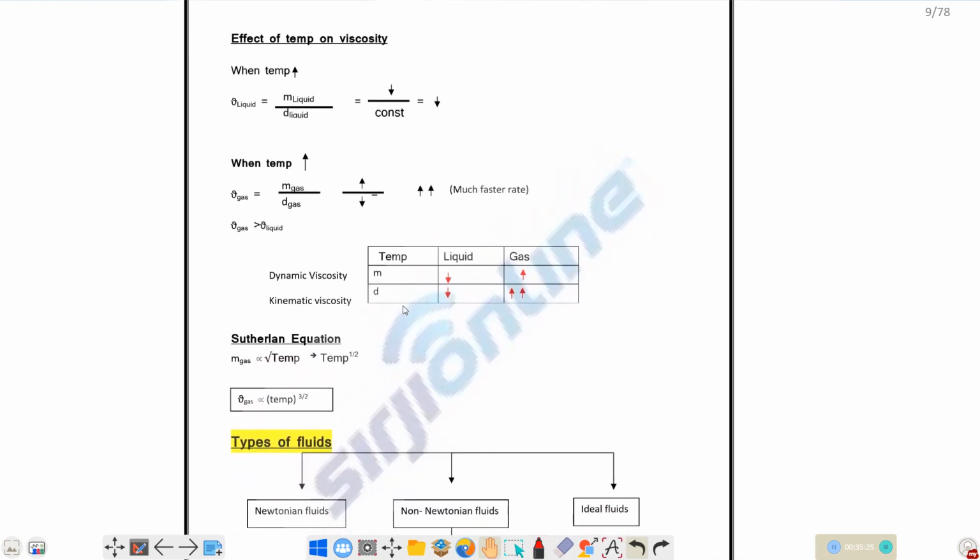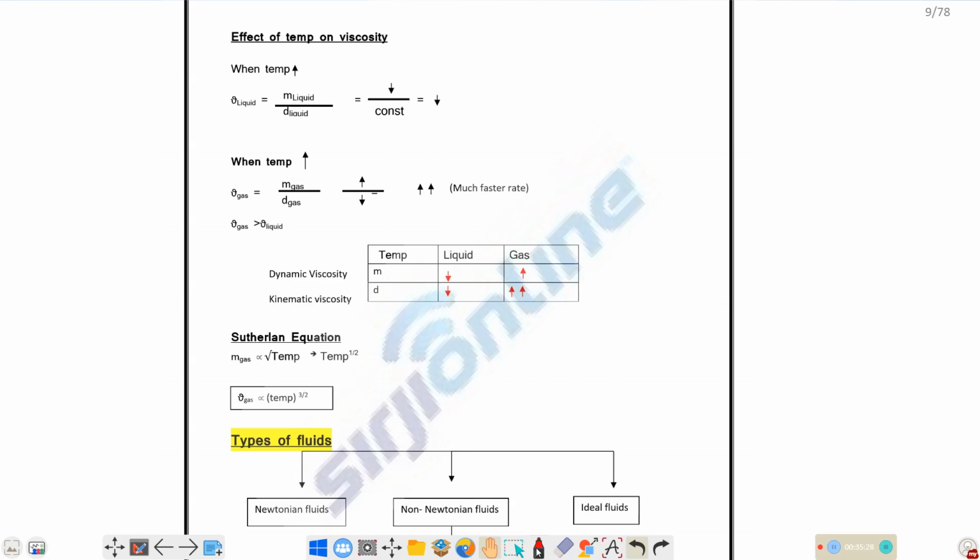Okay. So effect of temperature on kinematic viscosity, how will it vary? So let's take nu is equal to mu by rho. As you increase the temperature in case of liquids, mu will decrease with respect to temperature. The density of the liquid doesn't change much, so let's take it as constant.